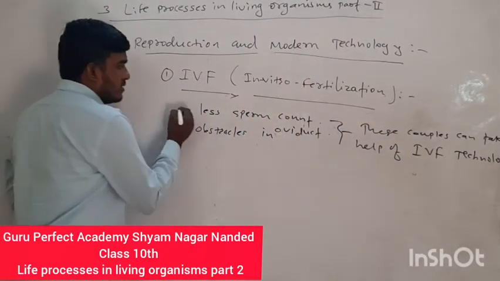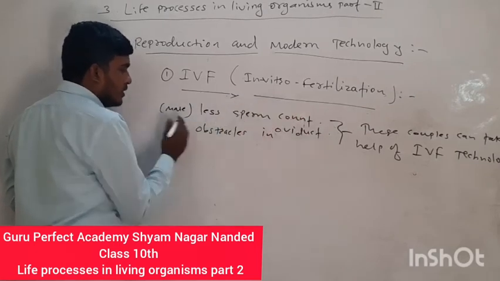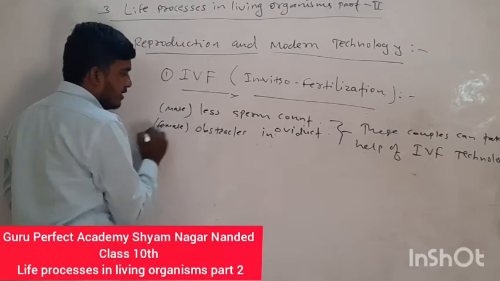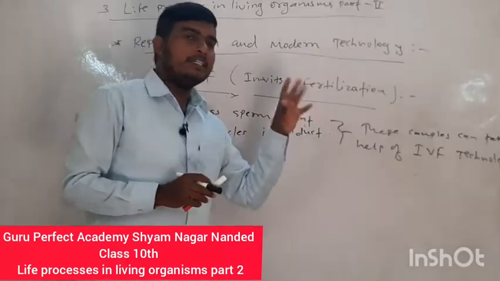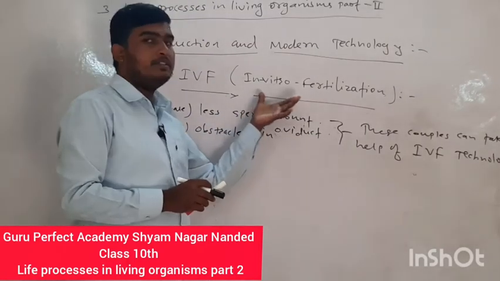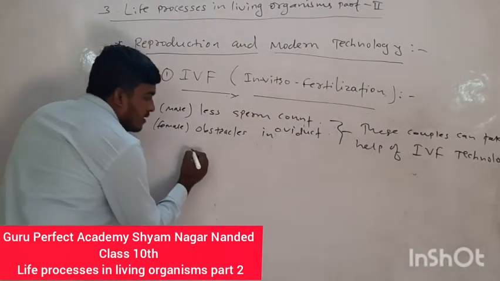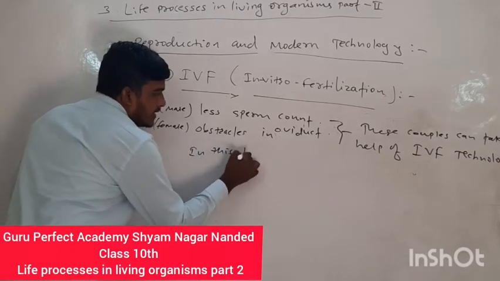In the male, a problem like less sperm count; in the female, a problem like an obstacle in the oviduct. So these types of couples can take help of this technology called in vitro fertilization. What happens in this technique?